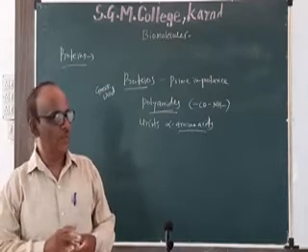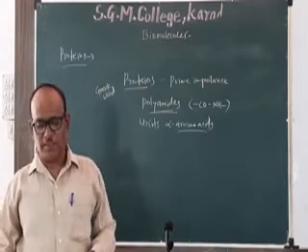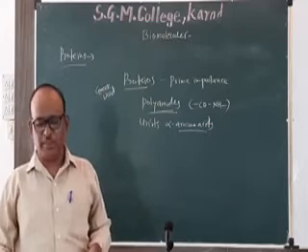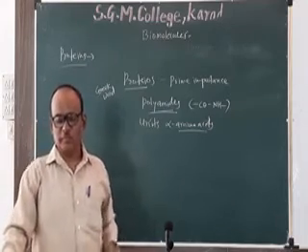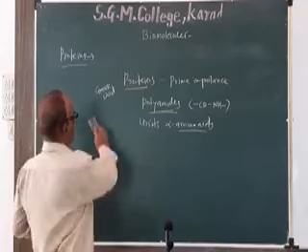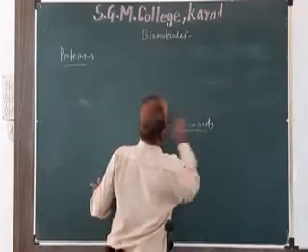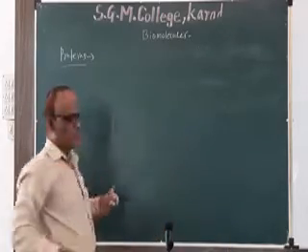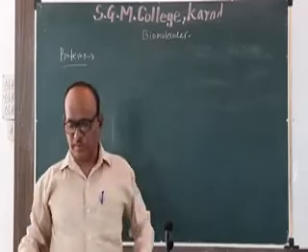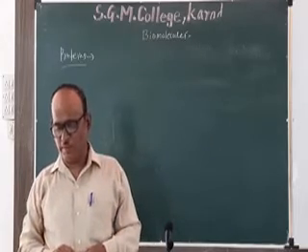The definition of protein is: these are naturally occurring nitrogenous polypeptide compounds which on hydrolysis give alpha amino acids. The compounds which on hydrolysis give alpha amino acids are called proteins.